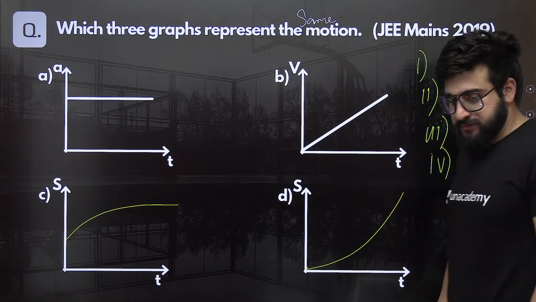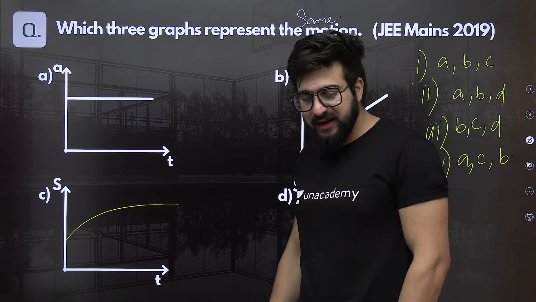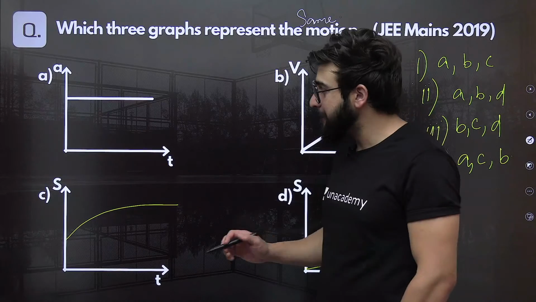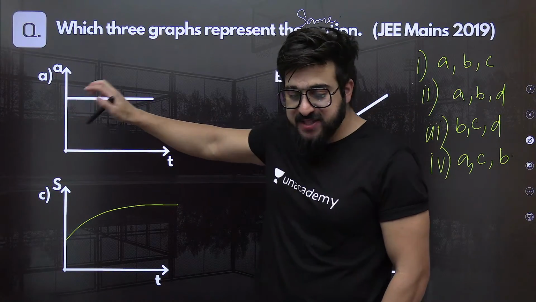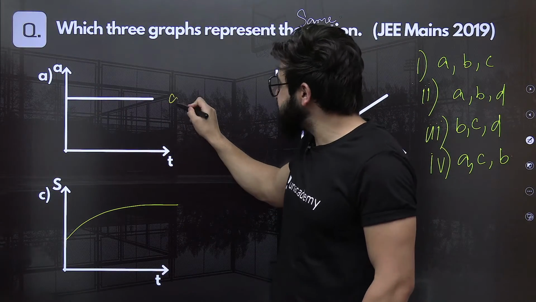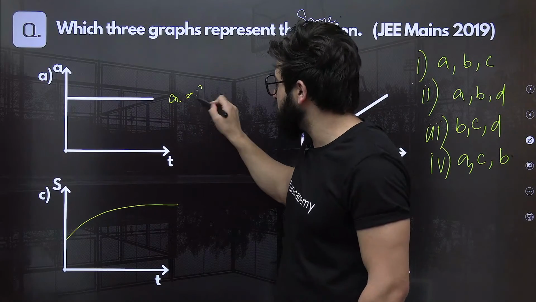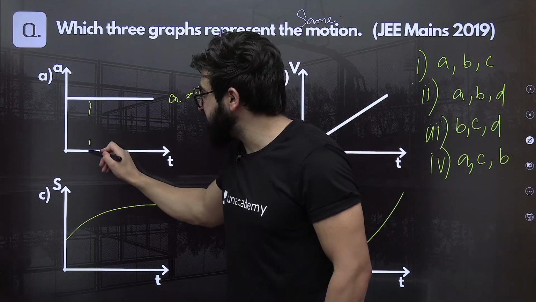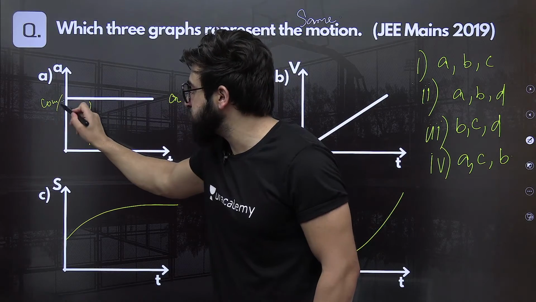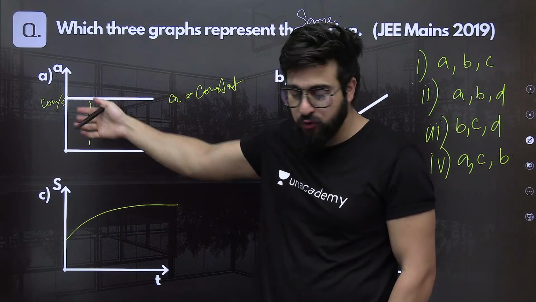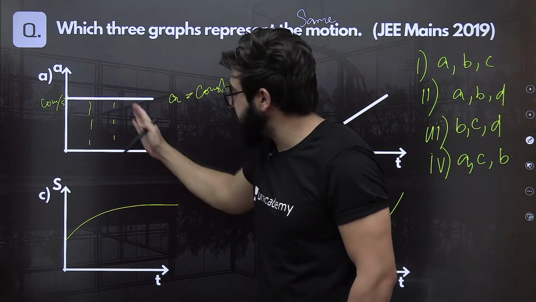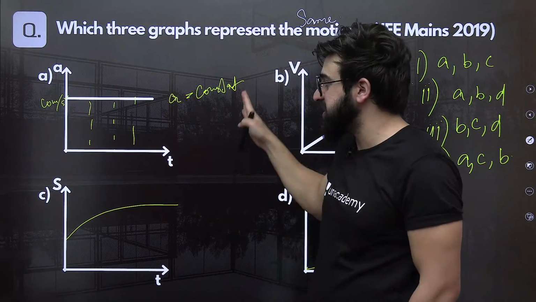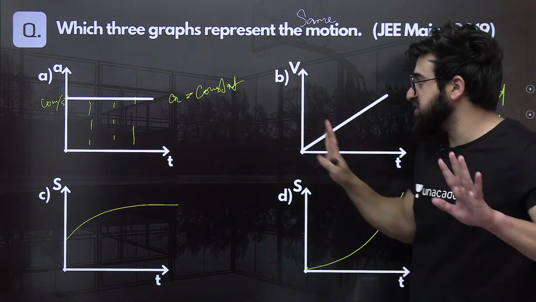Now see, let me tell you why. See, in this first case, can we say clearly that acceleration is constant? At this point, acceleration is, for example, 10 meter per second square. Whether 10, 15, whatever it is, at this time acceleration is the same. Acceleration is not changing. Acceleration is constant. Okay, fine. This is the first graph.